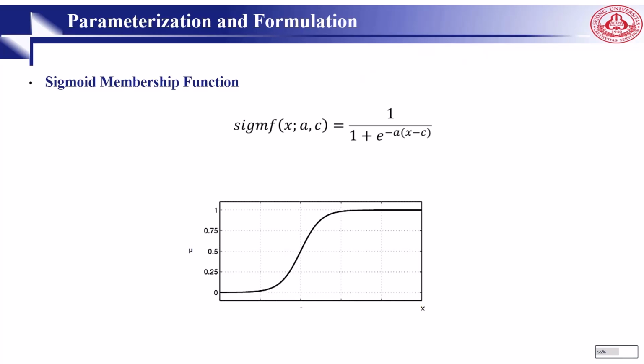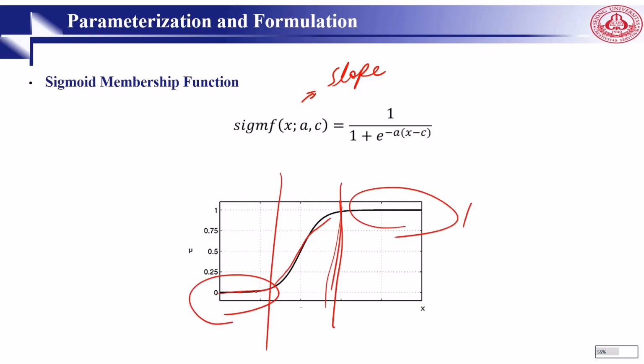And the next one is sigmoid. Sigmoid is simply f of x, a, b, c. A is the slope at the crossover point x equals c. As you can see from here, we start at 0 and the membership starts, and in some parts it comes to 1. So from this part it is 1, this part is 1, but here we have some increase.